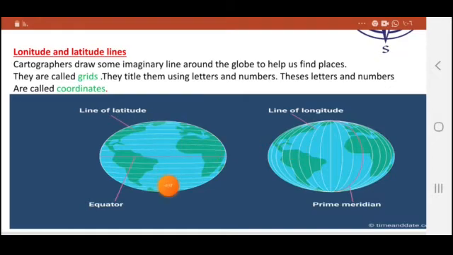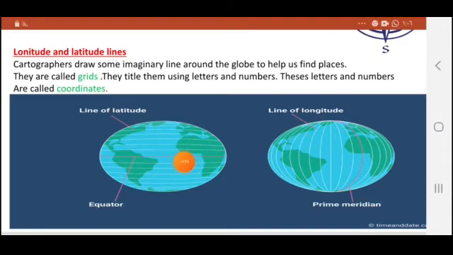These are latitude lines. Again, these white lines from the east to the west are called lines of latitude or latitude lines, but these ones from up to down are called lines of longitude or longitude lines.